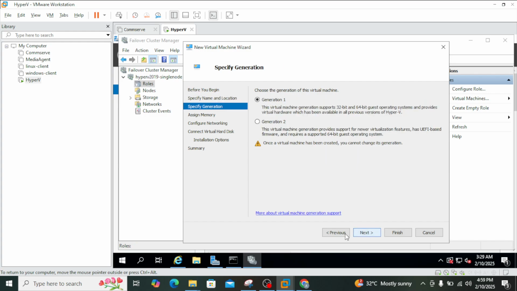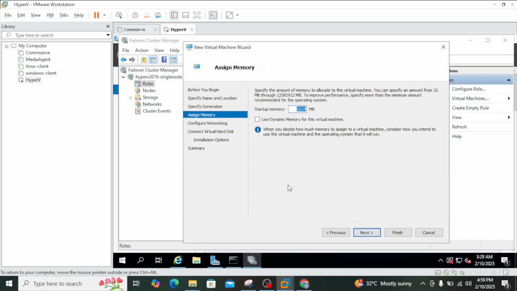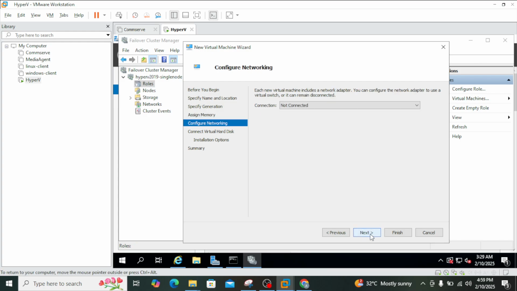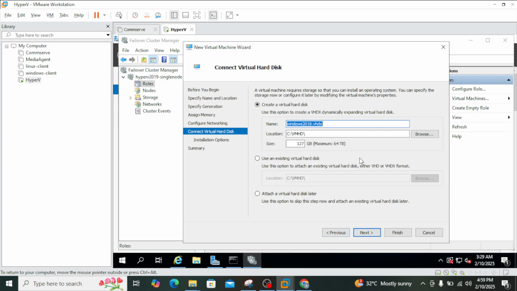Generation 1 should be okay, and for RAM you can give 2 GB. Go for the next, and it's asking if you want to connect to the network, you can use this, that should be fine. Go next and give it a size of around 30 GB.